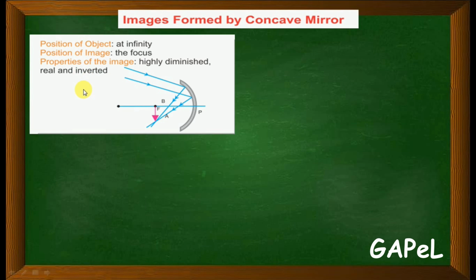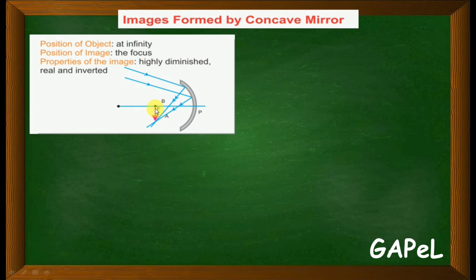And then what will be the property of image? Image तुका कशी दिसतली जेन्ना तू ऑब्जेक्ट खूप पयस दवरता? It will be highly diminished. Okay, highly diminished म्हटल्यार कितें, तुका बारीक दिसतली image. Image will be real because it will form on some screen. Image will be real and the image will be inverted. Inverted म्हटल्यार कितें, उलटा दिसतलो.